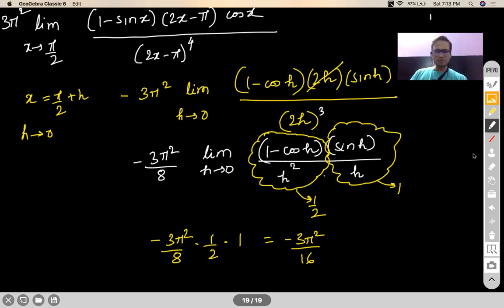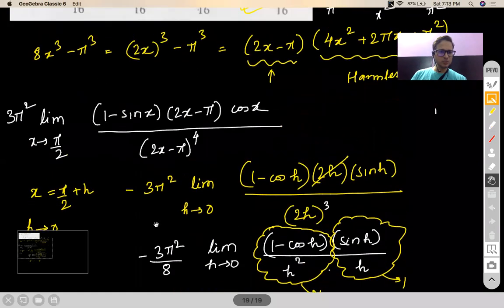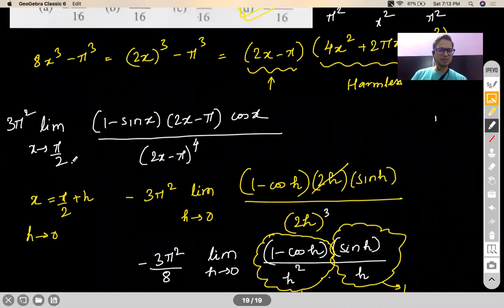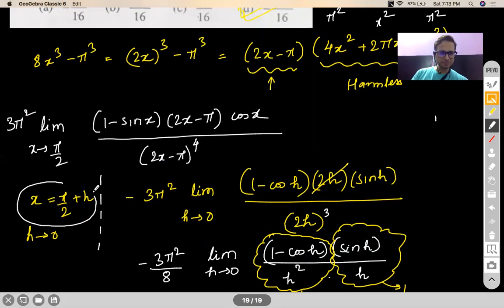Transition from x to h, simple transition like we always do, changing x with pi by 2 plus h and h tending to 0. So this is what the entire expression will become. Wherever you have an x, you have to put x as pi by 2 plus h. Madhav, try to understand it in that way. So 1 minus sine pi by 2 plus h becomes 1 minus cos h. If you multiply throughout with a 2 here, 2x is equal to pi plus 2h. Correct? So 2x minus pi is 2h.